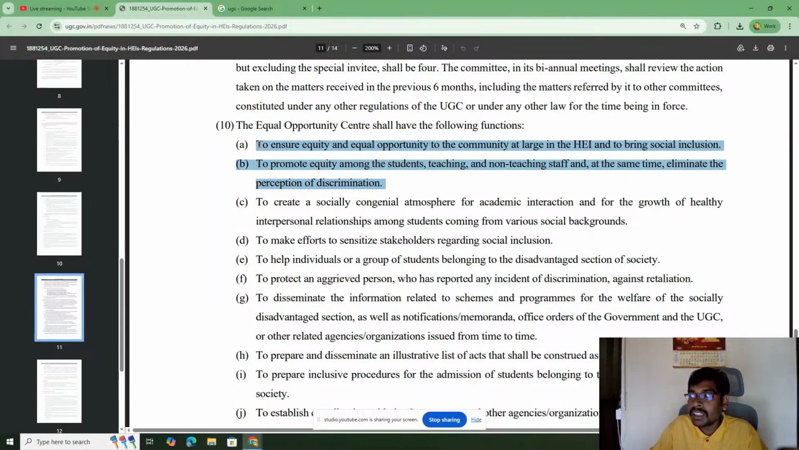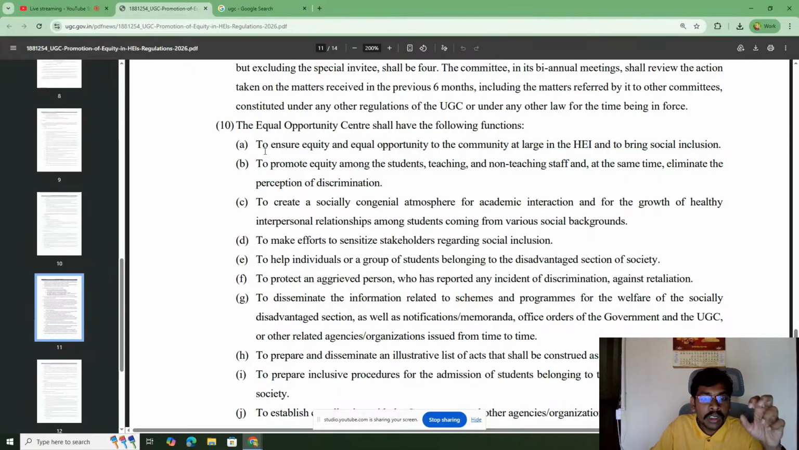The Equal Opportunity Center that will be set up should make sure that equality is spread on the campus, among students, teaching and non-teaching staff, be it recruitment, or among students, or equal opportunities. Everywhere there should be equality on the campus to create a socially congenial atmosphere for academic interaction. So there should be a healthy interpersonal relationship among students coming from various social backgrounds.